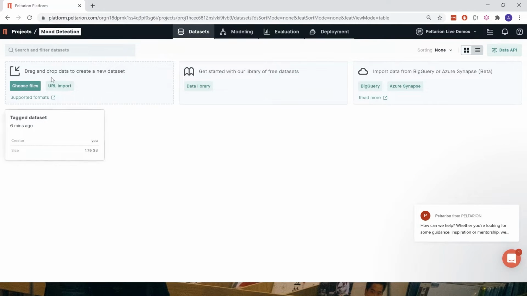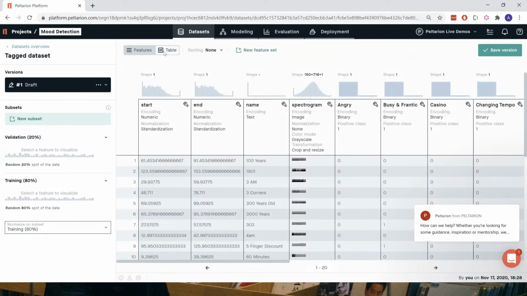But I uploaded a dataset from my computer already. So let's click on that and see what happens. So no matter what dataset or source of data you have, this is what your dataset view will look like when you have the data on the platform. So you can think of this as a spreadsheet, kind of. You have a number of columns with different data in it, and then you have the rows for each sample. So in this file, we have the audio file as a spectrogram. We will get into that a bit later for those of you that haven't worked with that before.